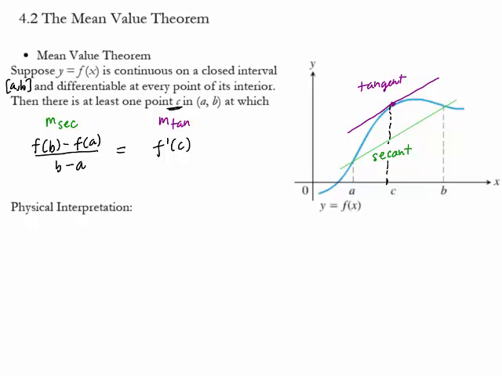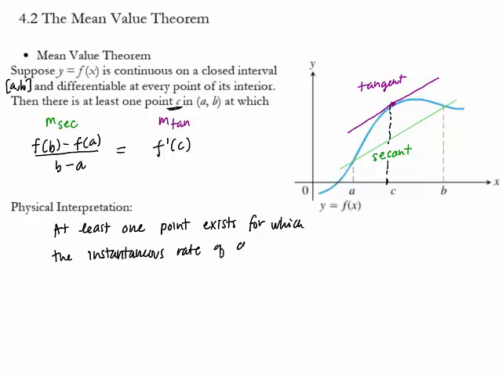Physically, we would say that the physical interpretation of the mean value theorem is that there is at least one point for which the instantaneous rate of change is the same as the average rate of change.